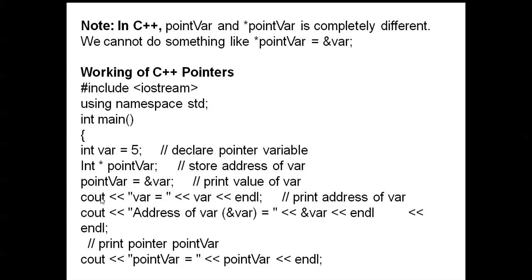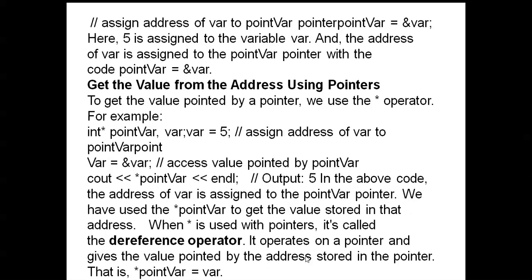Next, cout << var prints the variable, and the next line prints the address of the variable. This is the normal variable, and this is the address of the variable. A pointer is nothing but something that stores the address of another variable. Using this definition, we can write down the principle of pointers implemented in a program.